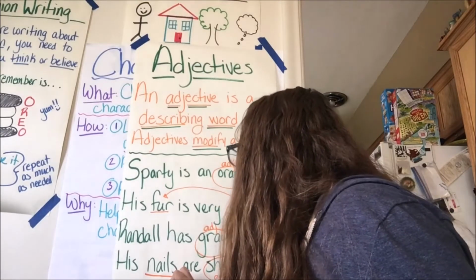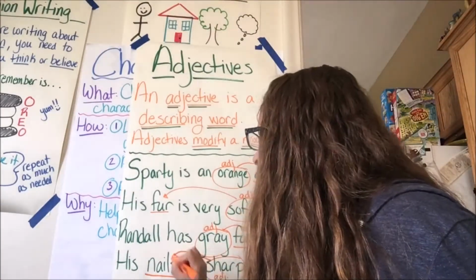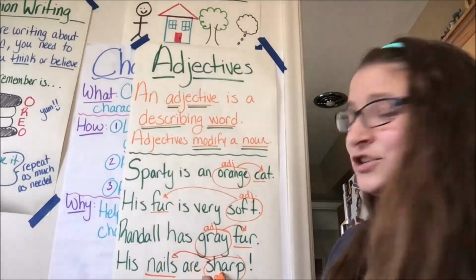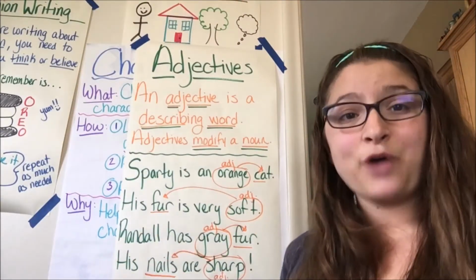And what is sharp modifying or changing? It's describing, oh, you can't see the air there, I'll put it up there. It's changing the nails. It's saying that his nails are sharp. It's describing nails. So when you think about adjectives, adjectives are those describing words.